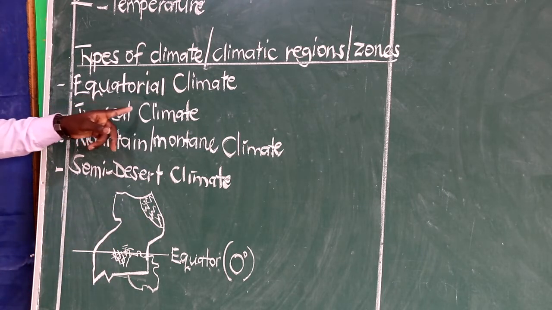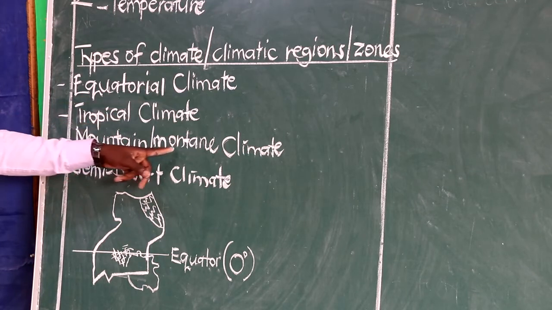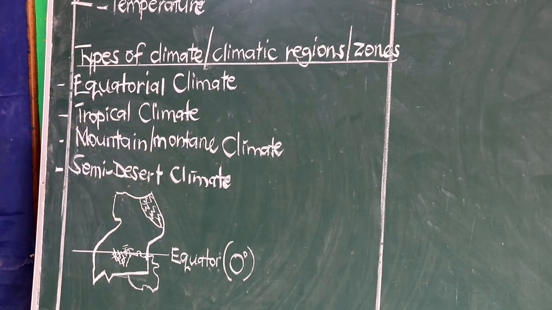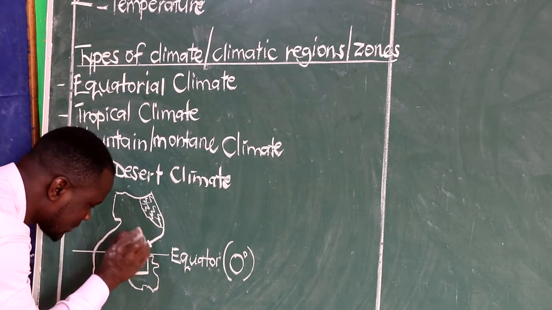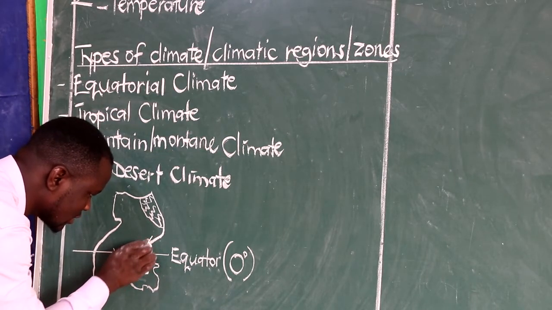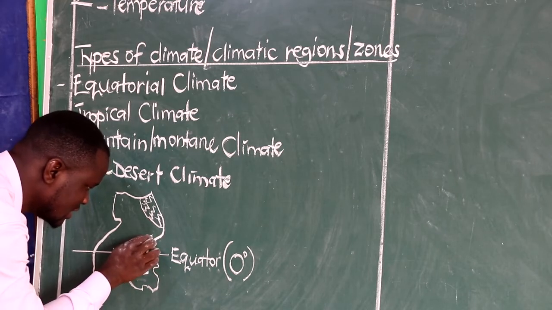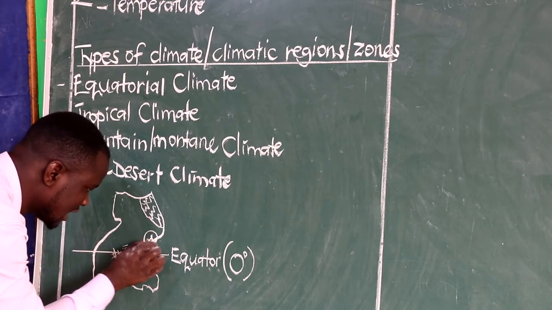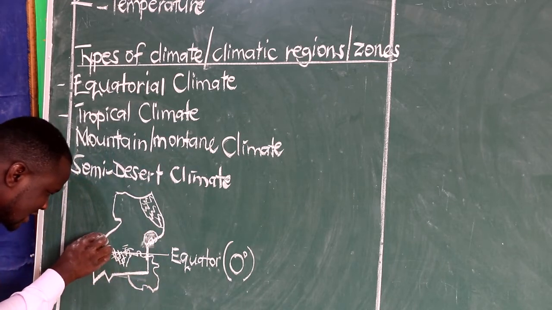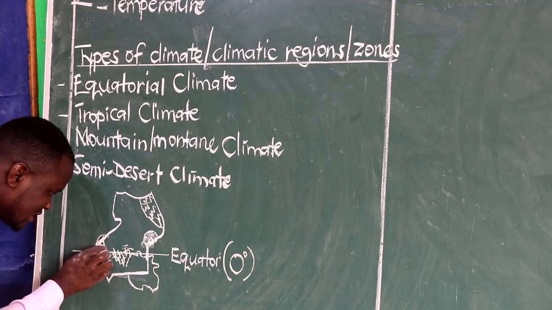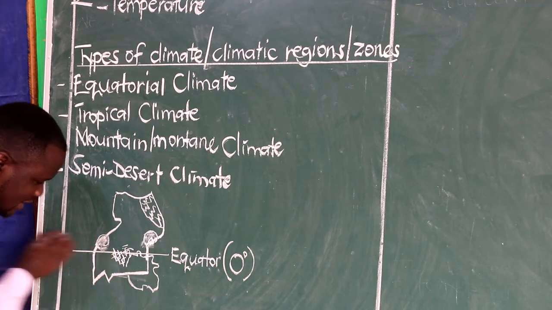And we say the mountain climate is experienced in areas which have got mountains. We have Mountain Elgon here, which means around this mountain we shall be having that type of climate. We have Mountain Rwenzori here, meaning around this Mountain Rwenzori we have that type of climate.